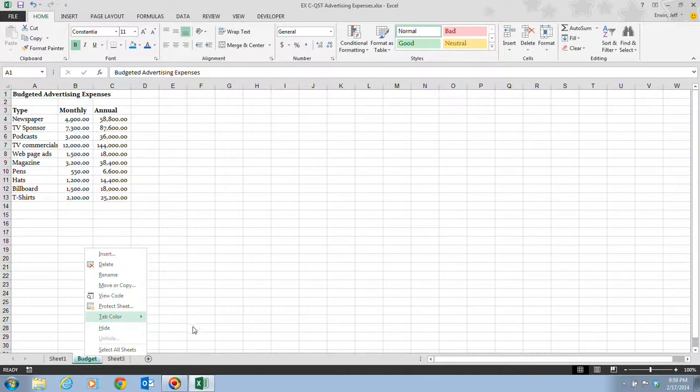And of course, notice we have some different colors here. And as you point to them, the live preview appears. And it tells us we want to choose the bright green accent 4 lighter 40% color. And of course, it's going to be on the 4th row. And here's 1, 2, 3, 4. And it also tells us it's on the 3rd column from the right. So when you go to the right, there's 1, 2, 3. And there's bright green, accent 4, lighter 40%. That's the color that we need. We're going to click on that. And now we can tell that the tab has color to it. So it makes it stand out just a little bit more.